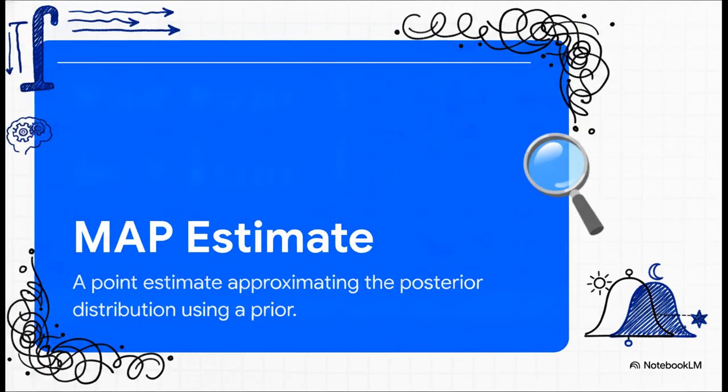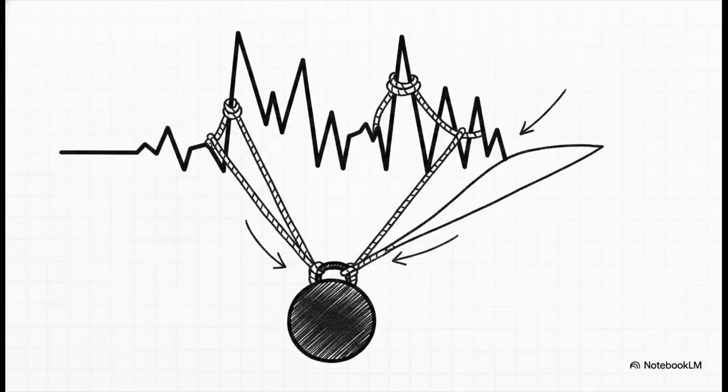So instead, we approximate it using the maximum a posteriori, or MAP, estimate. It gives us a really practical point estimate by taking the standard maximum likelihood formula and simply multiplying it by our prior distribution. Now you might be wondering, how does simply multiplying by a prior actually stop overfitting?